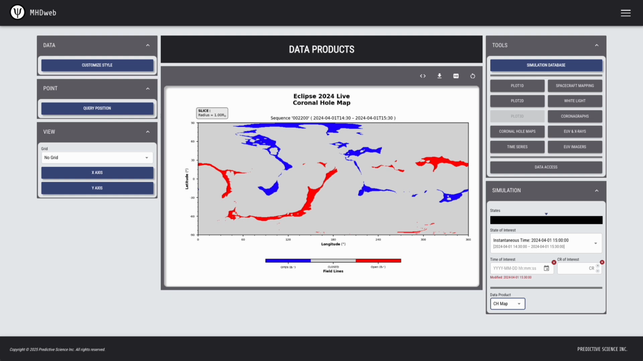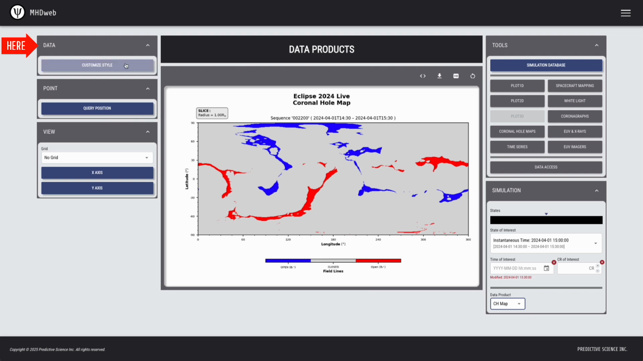Now, I will just quickly touch on the 3 widgets that are on the left-hand side here. Many of these options are covered in much greater detail in part 3 of this tutorial series. In fact, these parameters are inherited from the radial slice capabilities of the Plot2D tool. So while they may possess somewhat trivial functionality for coronal hole maps, they have more meaningful applications in the other data products that we'll be providing in future iterations of the MHDweb 2.0 site.